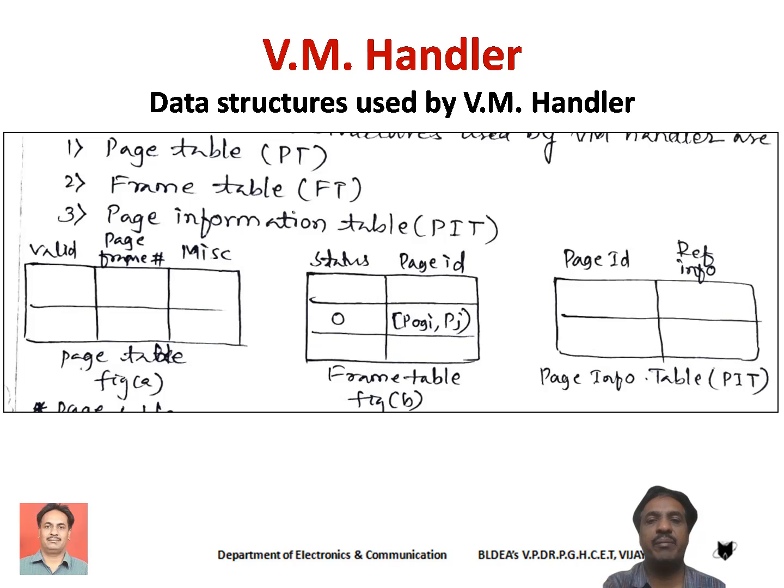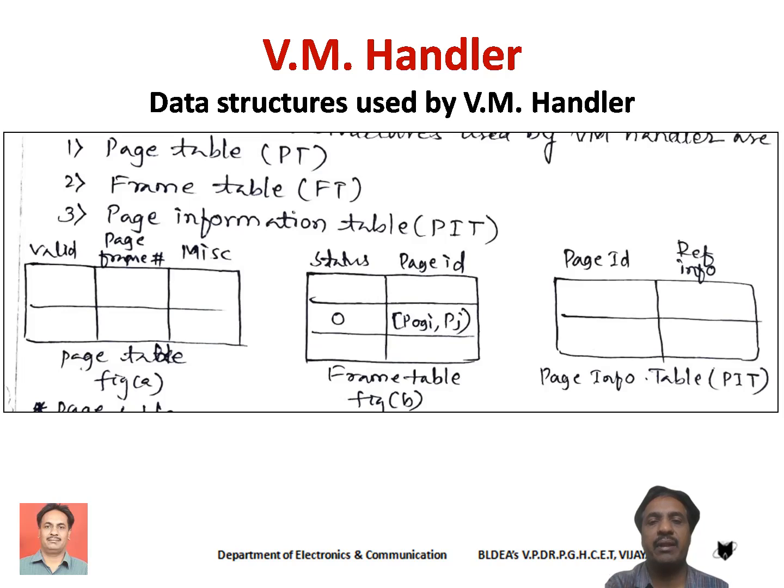Then page frame number simply indicates in which page frame the required page is available. Including that, the page table may also contain some miscellaneous information, as we have discussed in the previous topics. The next, the virtual memory handler also consists of a frame table.